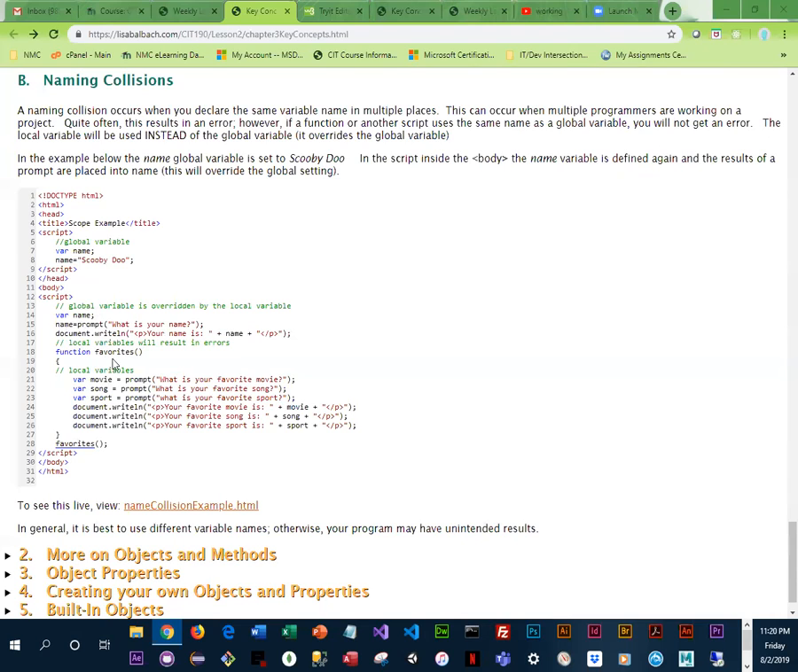Okay, and then you'll notice that the favorite function works the same as before. Okay, so this is called a naming collision. We have two variables called name, and the local one, the more recent one, is the one that will be used. So let's go ahead and check that out.